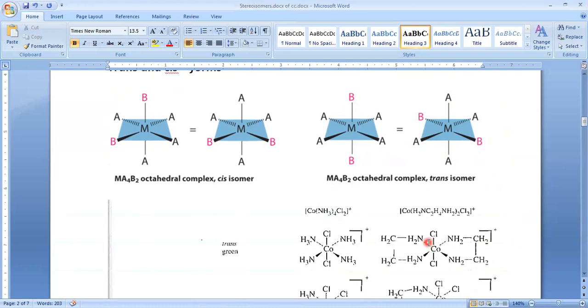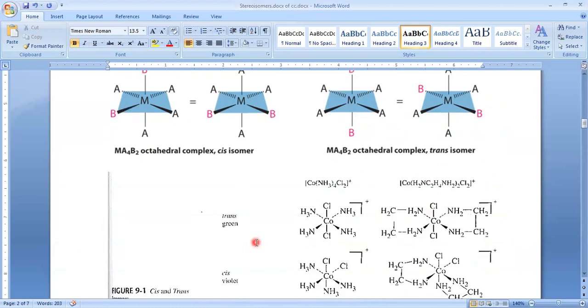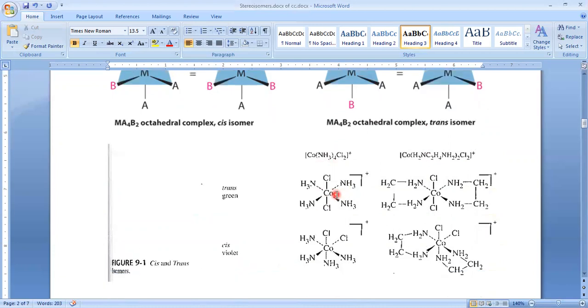And next one, if you take the compound of cobalt, NH3 taken 4 times, and Cl. So this is trans geometry. Why? Because these two chlorines are at 180 degrees orientation. And see here, he has taken bidentate ligands. This is a symmetrical bidentate ligand AA. In short, we can represent this one as AA, and this is also AA. So we can write the formula like this type.